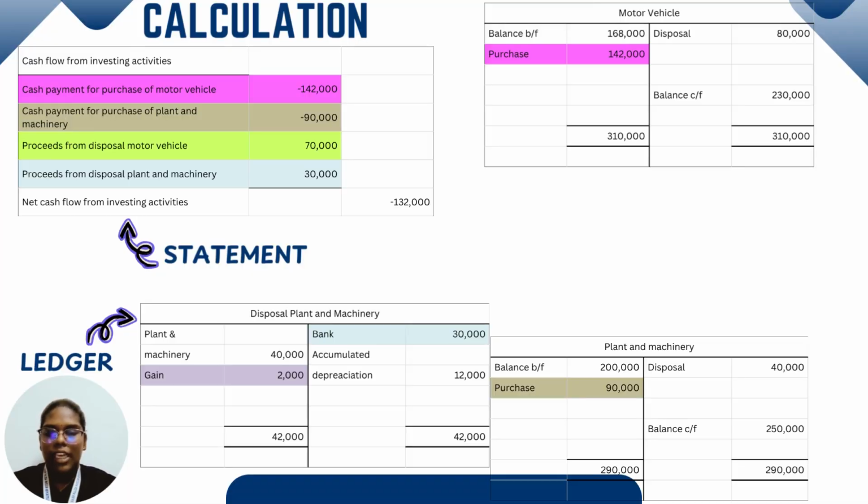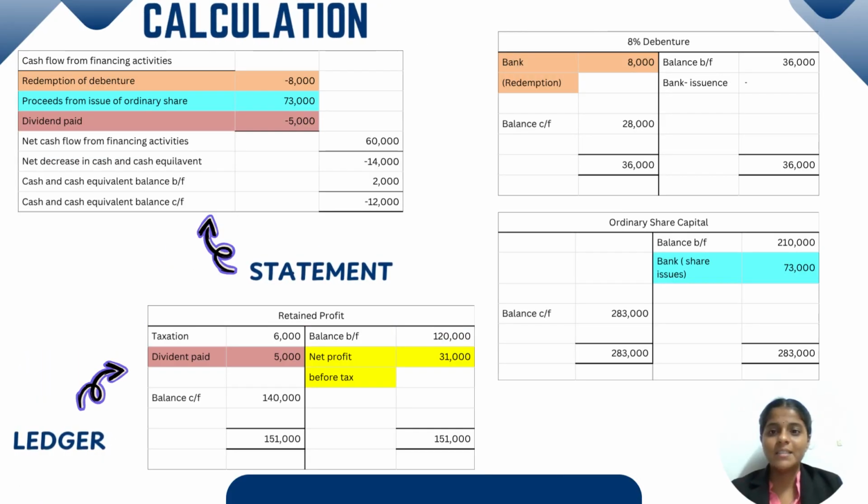132,000. Hi guys, now I'm going to enter into cash flow from financing activities. Under the financing activities, now we are going to see redemption of debenture. Guys, do you all have a question? How to find the value of redemption of debenture? Come, I will teach you how to find.